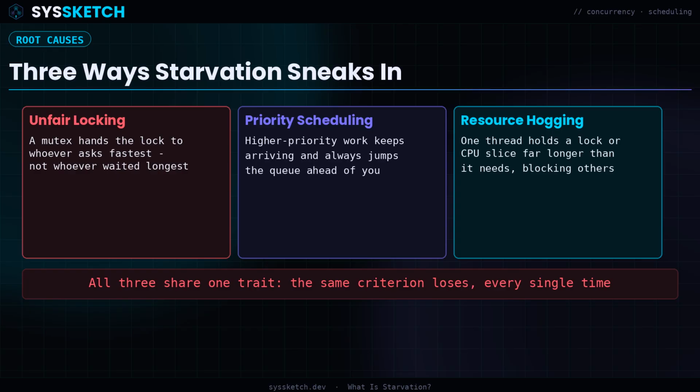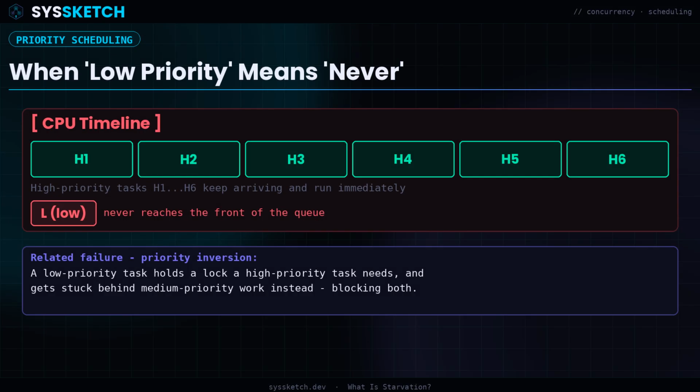Each of these causes looks different in code, but they share the same underlying pattern. Whatever criterion decides who goes next, the same thread keeps losing that decision every time it's made. Priority-based scheduling is probably the most common source of real-world starvation. Picture a scheduler that always runs the highest priority ready task first. As long as high priority work keeps arriving, and in a busy system it usually does, a low priority task can sit in the ready queue forever, technically runnable but never actually chosen.